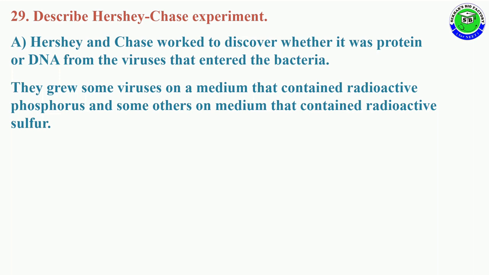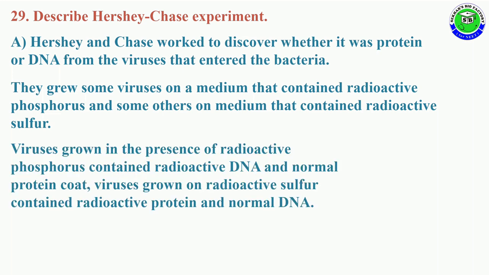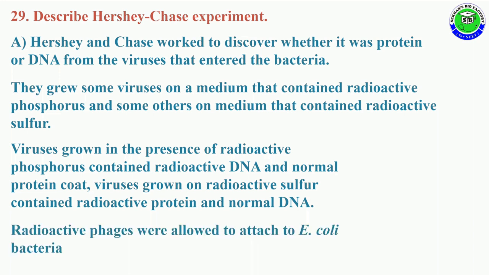They grew some viruses on a medium that contained radioactive phosphorus and other viruses on a medium that contained radioactive sulfur. The virus grown in the presence of radioactive phosphorus consists of radioactive DNA and a normal protein coat. But viruses grown in radioactive sulfur contain radioactive protein but normal DNA.